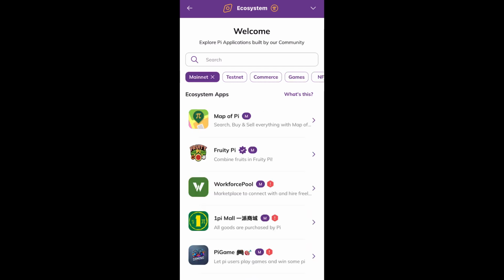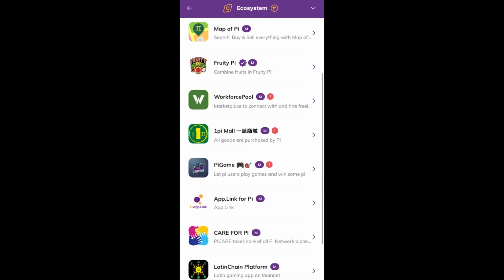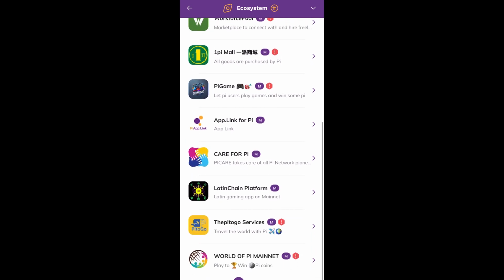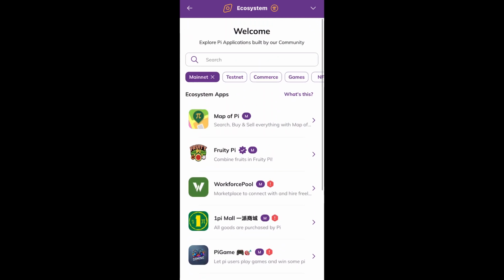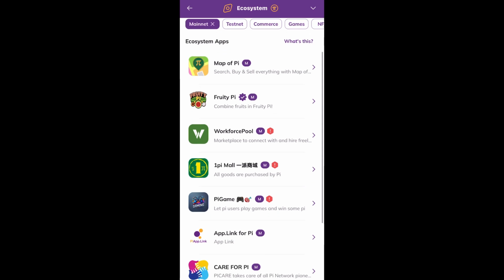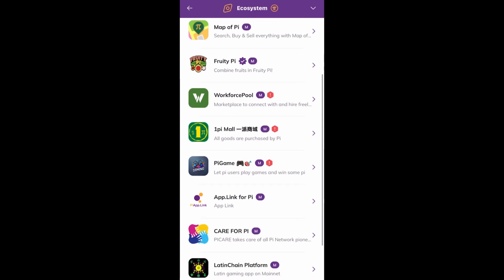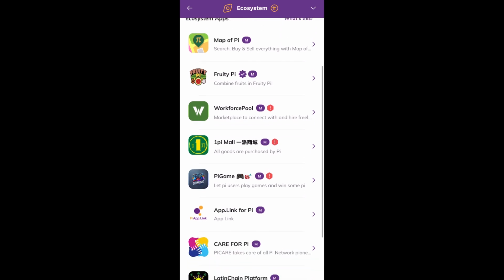Supposedly, it means that everything on this list is on the mainnet. Now we have the map of Pi, Fruity Pi, Workforce, and so on. If you notice, they have different labels after their name. Like the map of Pi has an M, while the Fruity Pi has an M and a check mark. The Workforce pool has an M and another warning sign. The M simply means that they are listed on the mainnet, while the check mark simply means that any of the apps that have the check mark has been officially approved by the core team. Does that mean every other one here has not been officially approved? Because if you look at it, it seems that it's only the Fruity Pi that has the check mark.